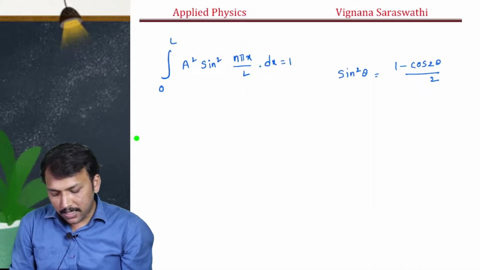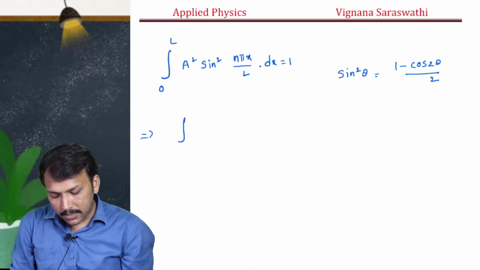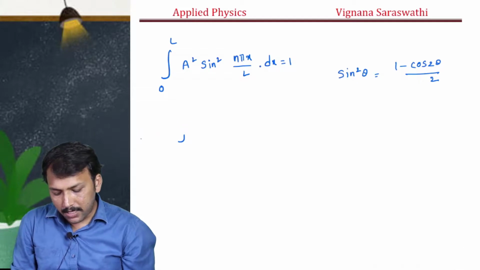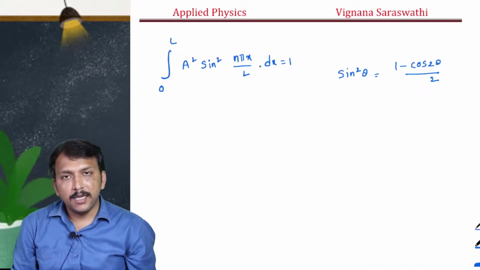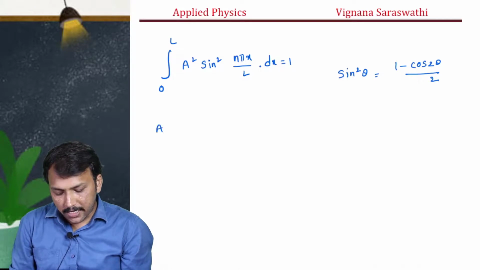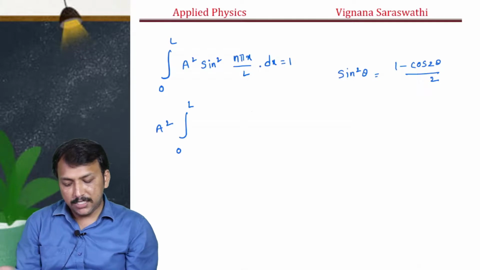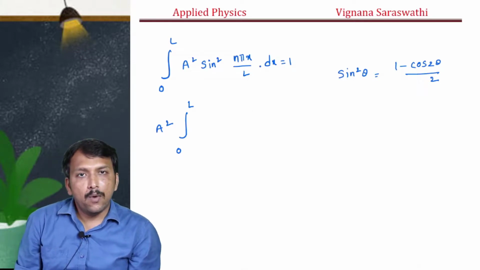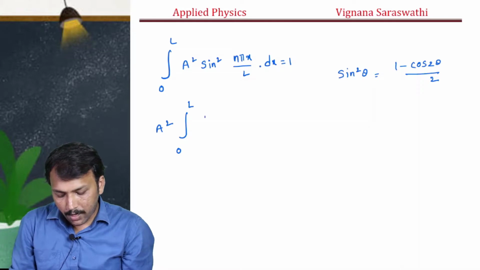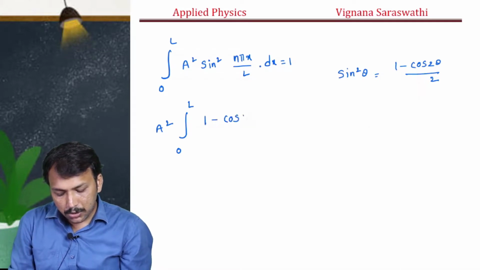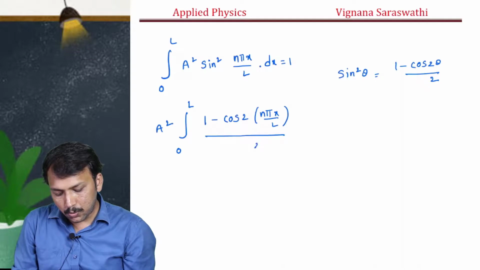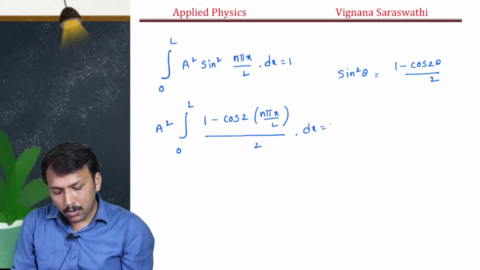Here A square is a constant, so we will write A square outside the integration, with the integral from 0 to L, and instead of sin square theta we can write 1 minus cos 2 theta by 2, where theta is n pi x by L, into dx is equal to 1, right?